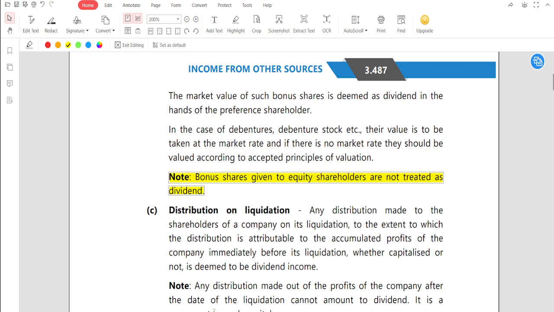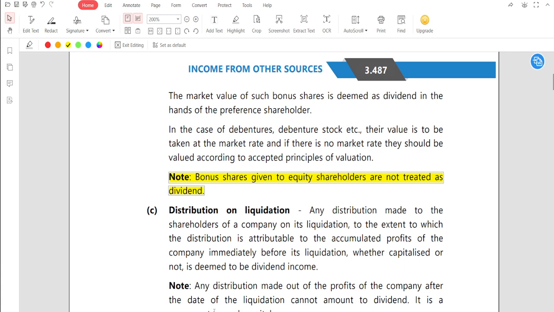To the extent to which the distribution is attributable to the accumulated profit of the company immediately before its liquidation, whether capitalized or not, is deemed to be the dividend income. It is very easy, sir.